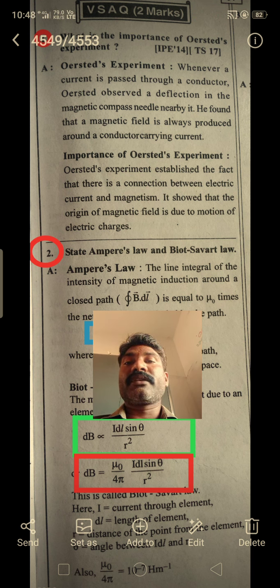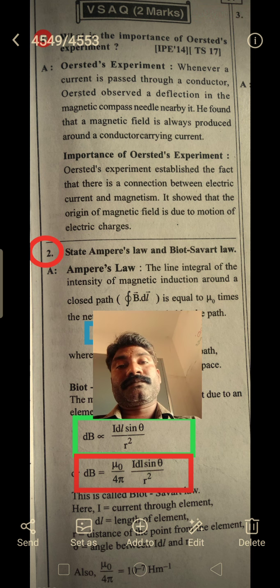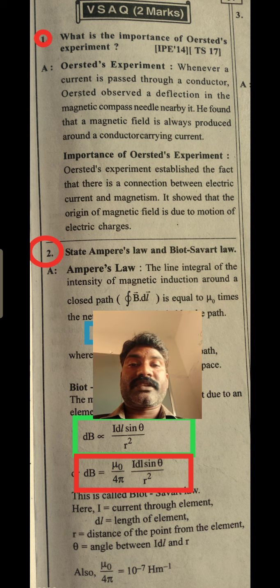So now we enter into the very short answer questions. The first question is, what is the importance of Oersted's experiment? We already discussed it. Whenever a current is passing through a conductor, Oersted observed a deflection in the magnetic compass needle nearby.